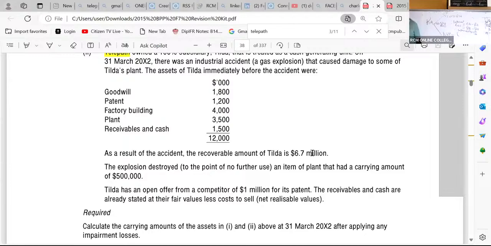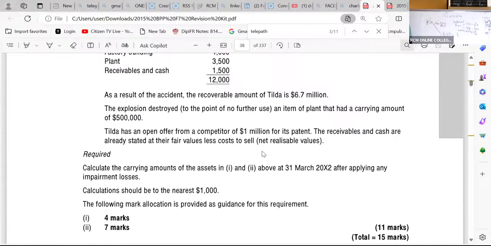The explosion destroyed to the point of no further use an item of plant that had a carrying amount of 500. Tilda has an open offer from a competitor of $1,000, I'm cutting 3 zeros, for its patent. The receivables and the cash are already stated at their fair values less cost to sell, net realizable values. So required, calculate the carrying amounts of the assets in 1 and 2 above at 31st March X2, after applying any impairment loss. Calculation should be to the nearest thousands.